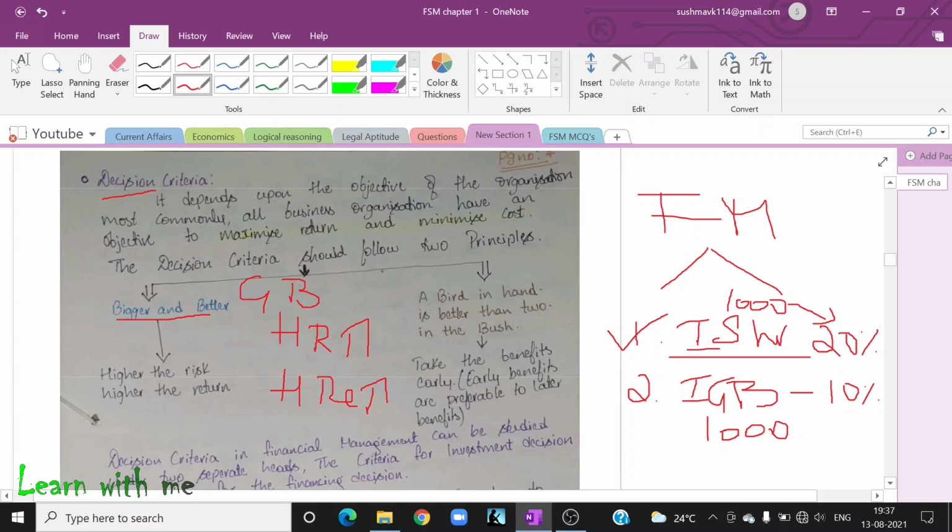Now, what about the return? The return is less. Why? The risk is also less, so the return will also be less. But what happens if you invest in the stock market? There is a high chance of money being lost, especially if you don't have the right knowledge about the stock market. If you don't have the right knowledge, then 100% you will lose the money.